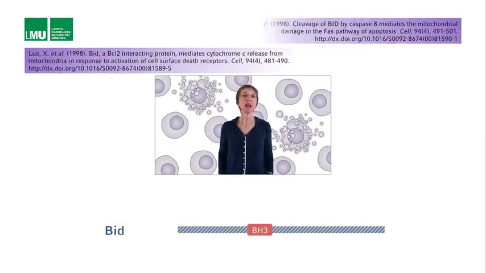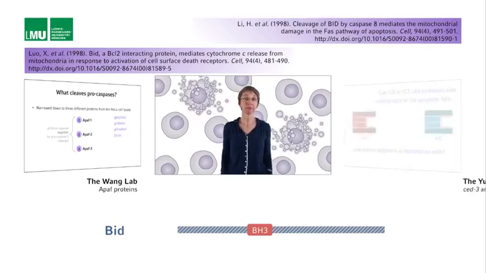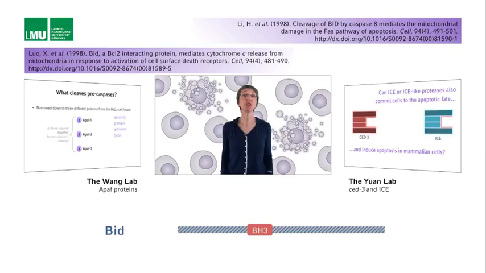In 1998, 2 papers were published back-to-back in the journal Cell, one by Xiaodong Wang and co-workers, and one by Junying Yuan and co-workers. Xiaodong Wang's lab had done all the work on the APAF proteins and had identified these important components of the mammalian death pathway using biochemical approaches. And Junying Yuan had cloned C. elegans CED-3 and demonstrated that when overexpressed, CED-3 as well as mammalian ICE could induce apoptosis in mammalian tissue culture cells.